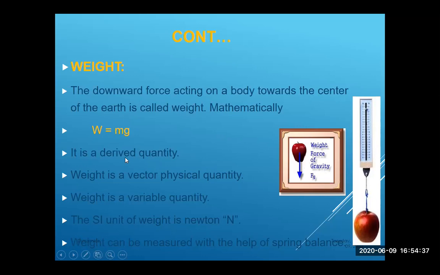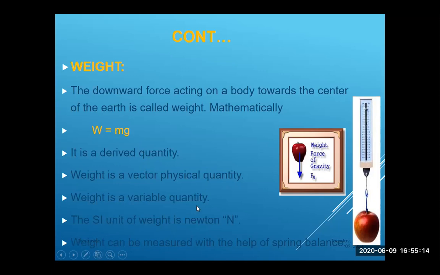What type of quantity is it? Mass was a base quantity, but weight is a derived quantity because we have already discussed that derived quantities are calculated by multiplying and dividing base quantities. So this is a base quantity, you are multiplying with another quantity, and the resultant quantity you get will be a derived quantity. Sorry, weight is a vector quantity because it has direction. It's a force. Where is the direction? Towards the earth. Earth is attracting bodies towards its center. So that's why weight is a vector quantity.